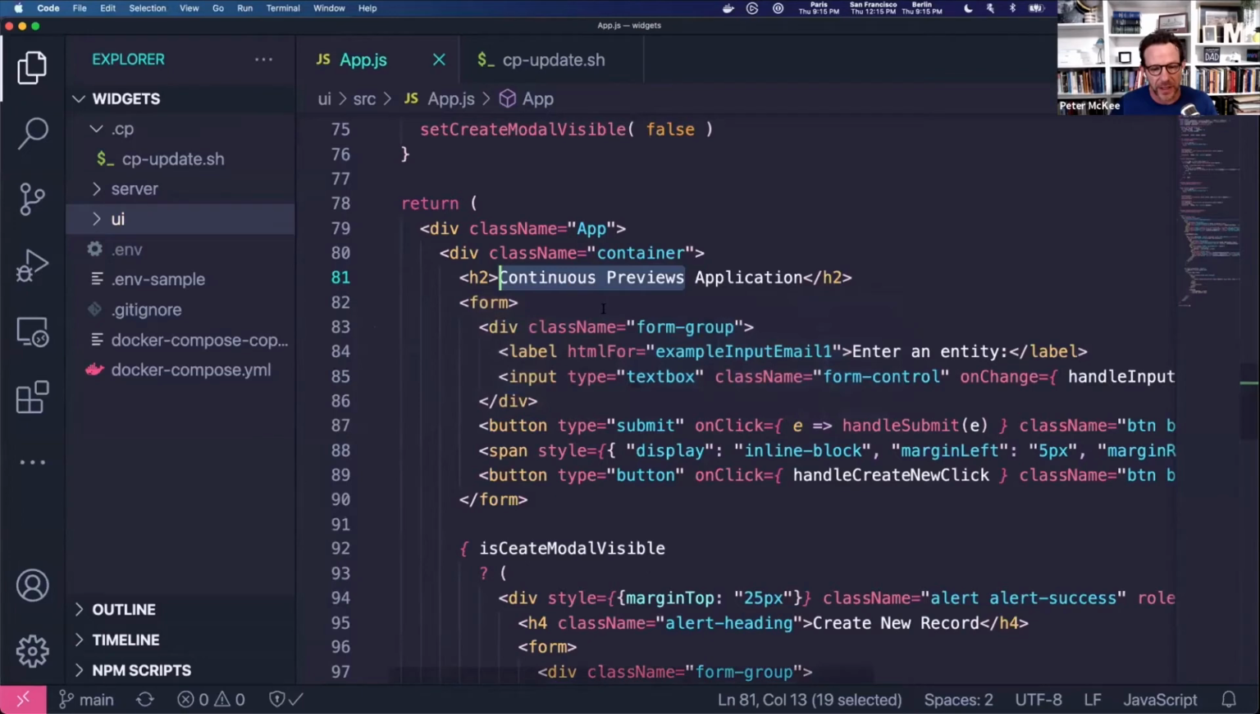I'm going to go ahead and make a change. We got a ticket that came into our queue. I'm a developer on a team. They want to get rid of this continuous previews in the title. So we're just going to call it widgets application.